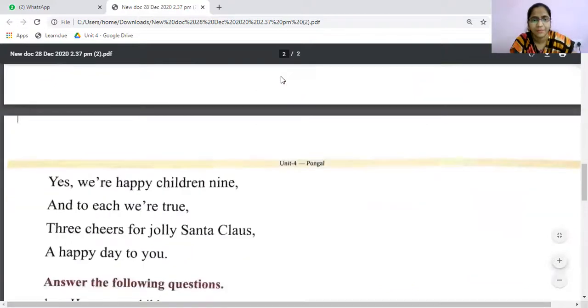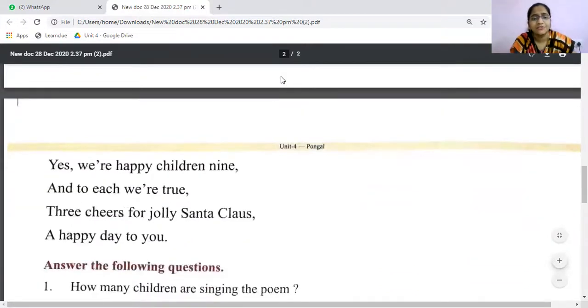We are happy children nine, and to each we are true. Three cheers for jolly Santa Claus, a happy day to you. So, happy children of nine. How many children are singing this poem or song? Nine children are here. And to each we are true, so we are true to each other. Three cheers for jolly Santa Claus. They are so happy and cheerful, they're jumping. They wanted to get some gifts from Santa Claus. Jolly Santa Claus, a happy day to you.